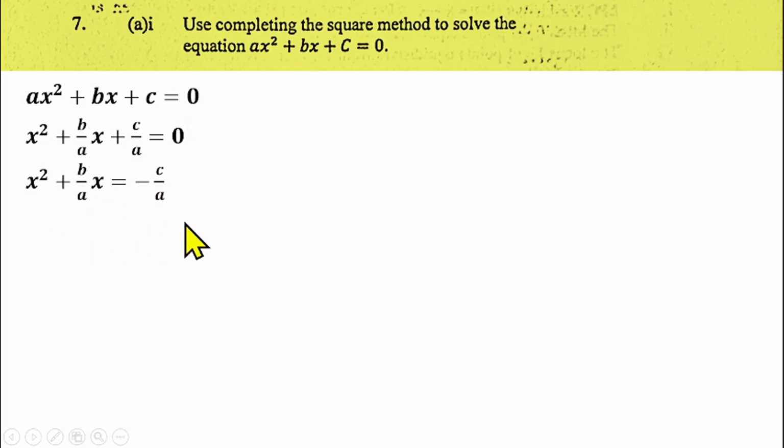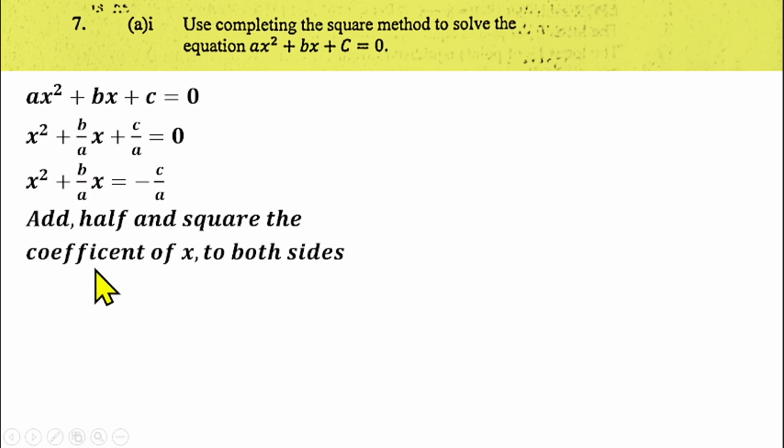At this point, you can complete the square on this side. So what do we do? We need to add half and square the coefficient of s to both sides. So we are going to add to both sides. What are we adding? Half and square the coefficient of s. So what is the coefficient of s? That is b over a. So the coefficient of s is b over a.